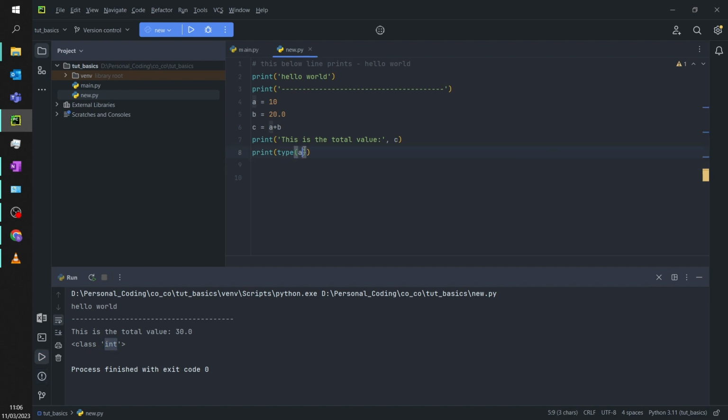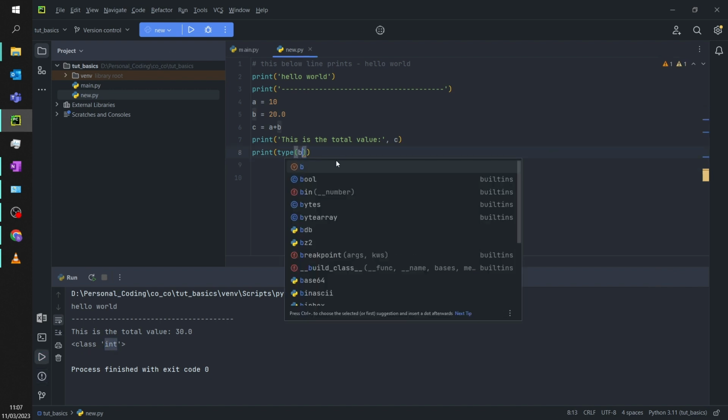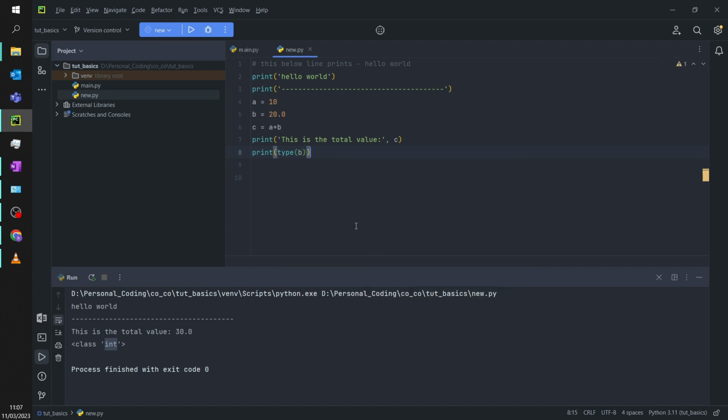You can see it. What about b? I'm expecting it to be float. Let us see. It's a float. What about the specific "hello world"? I don't have any variable, but I just want to copy paste that whole thing and see what it is. It's a string. You can see it. So I think you are understanding what a data type is and how to find the data type of anything.